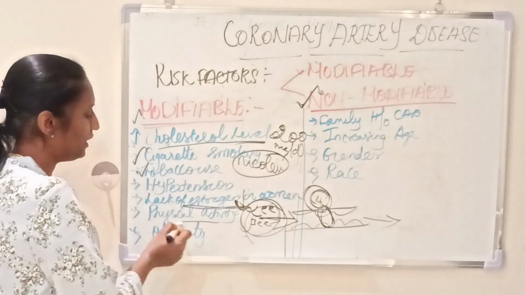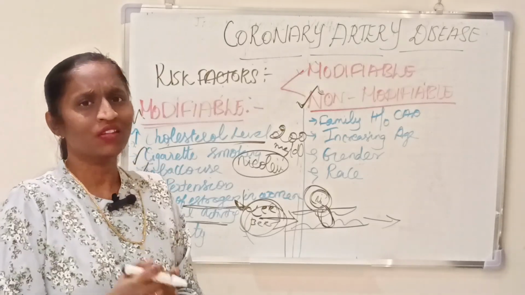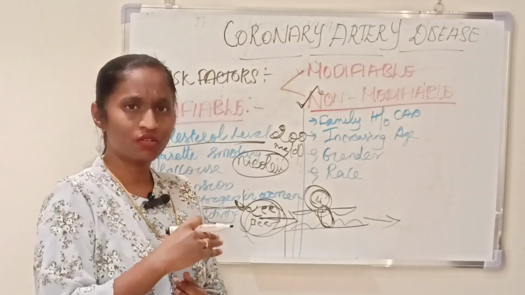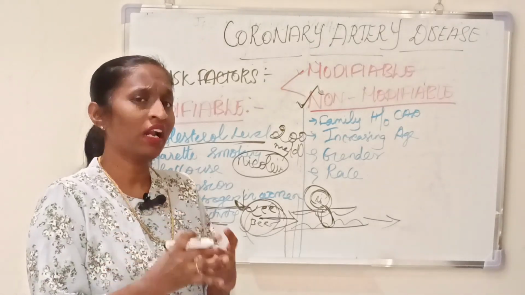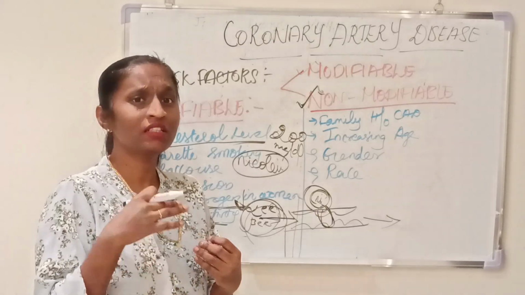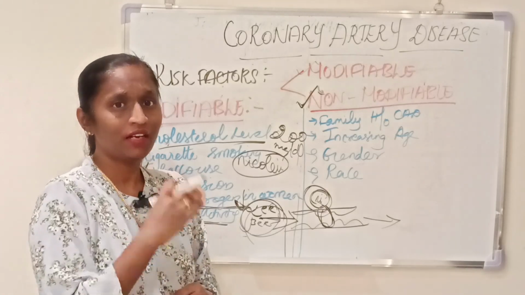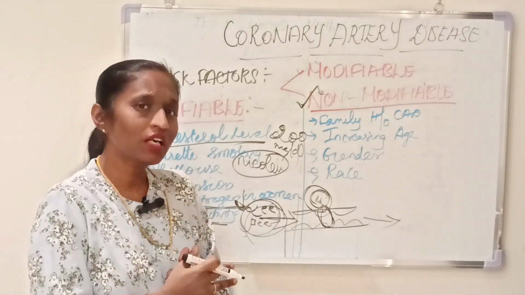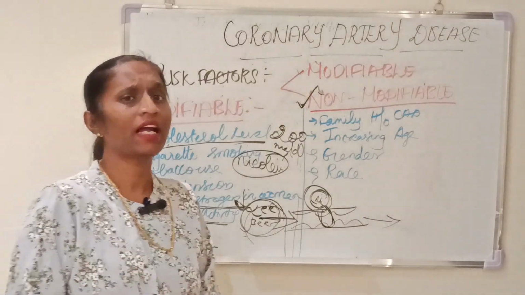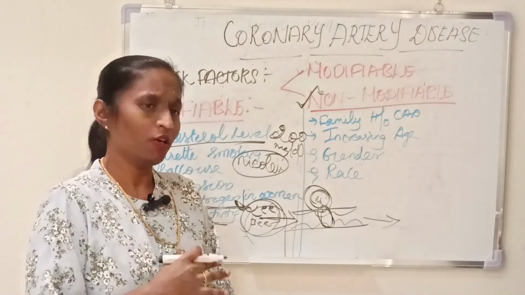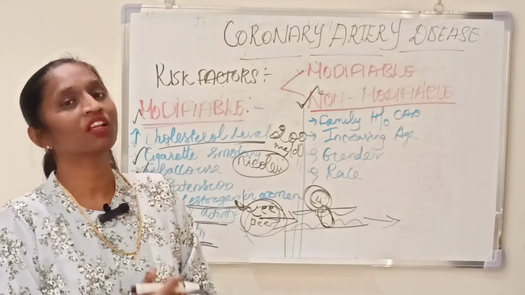Okay, and then physical inactivity. Physical inactivity shows what? Due to physical inactivity, there is a deposition of cholesterol or fat in the layer of the blood vessels. It cannot be flushed out, so it will be deposited. If the person has a sedentary life, what will be happening? Further deposition of fatty streaks in the intimal layer may obstruct the blood flow. Okay, next is obesity. Why obesity? Due to physical inactivity, there will be a deposition of fat in the layers of the skin as well as in the layers of the blood vessels. It will occlude the blood flow.